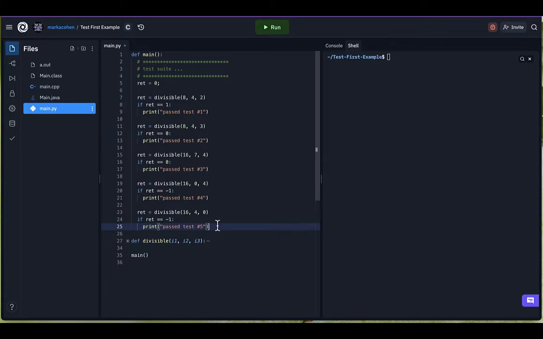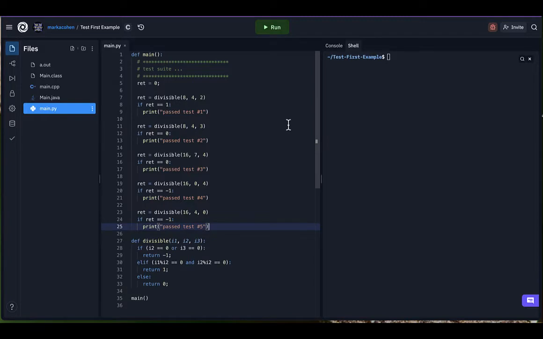But of course, I can't run this until I've written the function. But I've learned about all the different cases that I have to think about, and what I should return in those cases, and that makes me better informed to write that function, and then I can immediately test it to see if it works. Okay, so now I've gone off and taken a few minutes to write the function, and here it is.